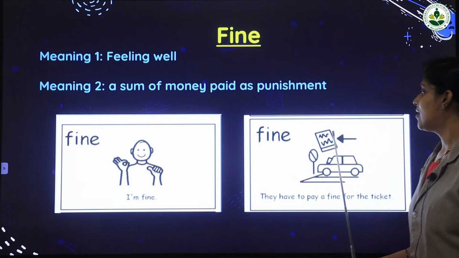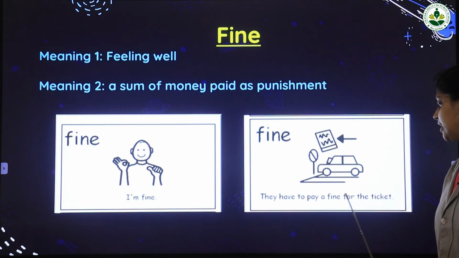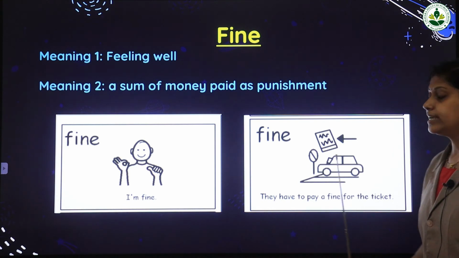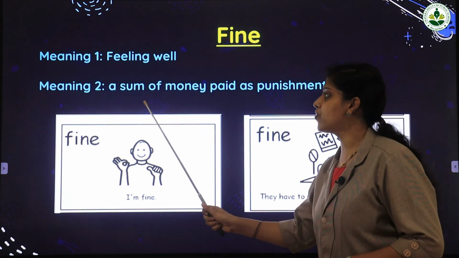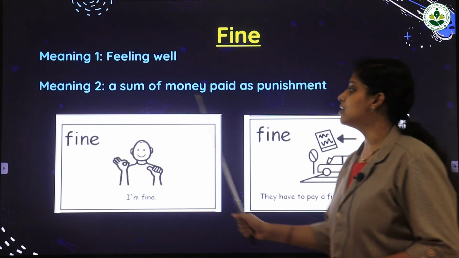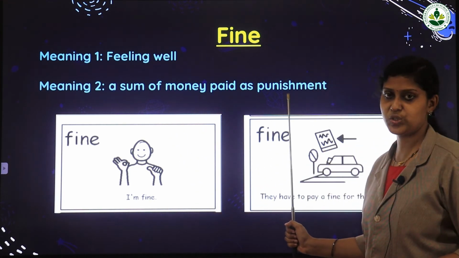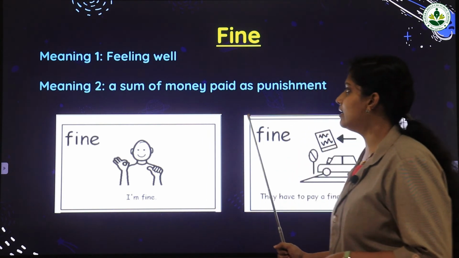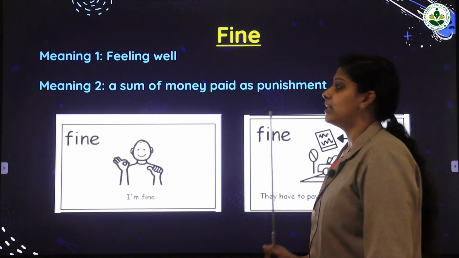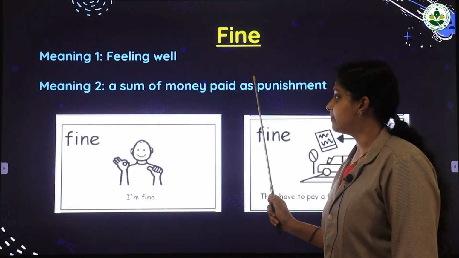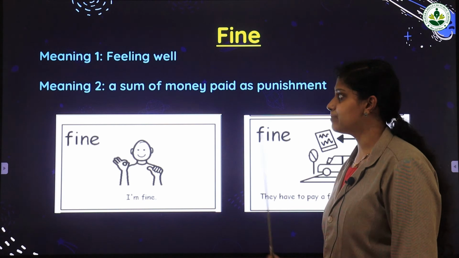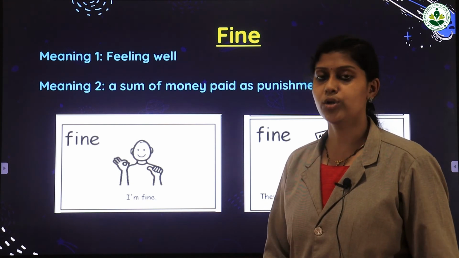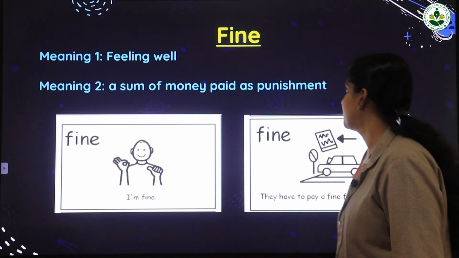Look at the next picture. They have to pay a fine for the ticket. It's an example. Here the meaning of the word fine is a sum of money paid as punishment. So here you can see a word that has two different meanings, but the pronunciation and the spelling are the same, and these types of words are called homonyms.